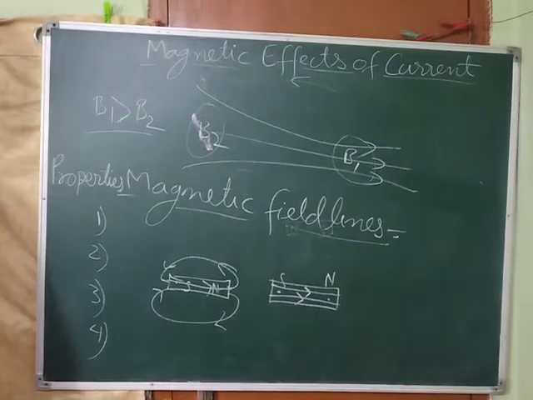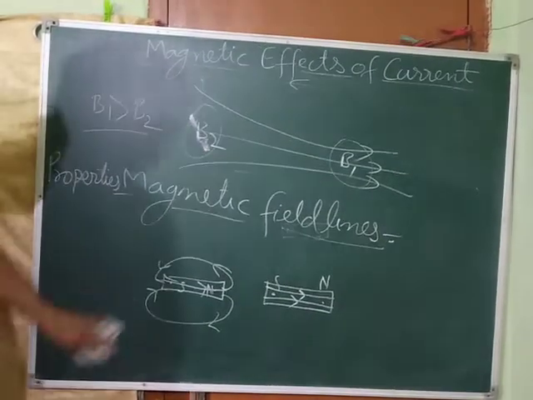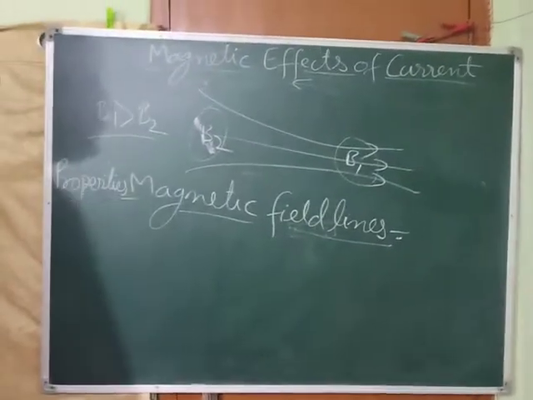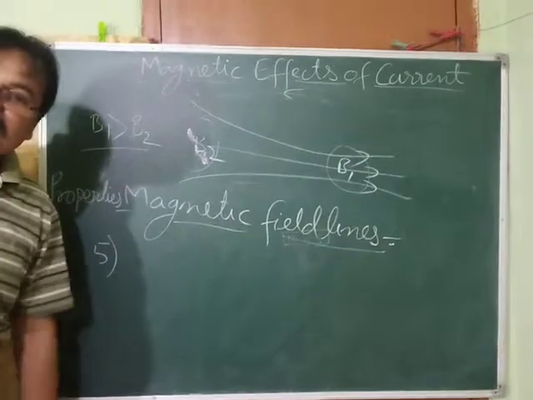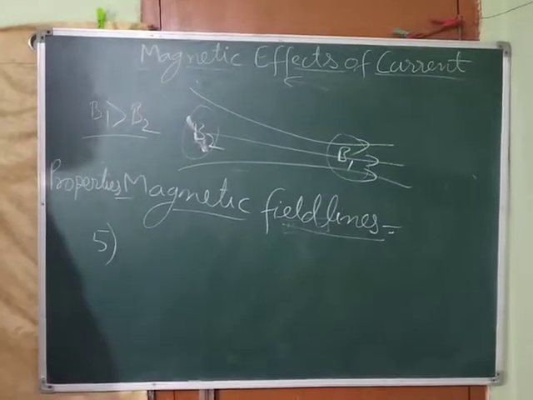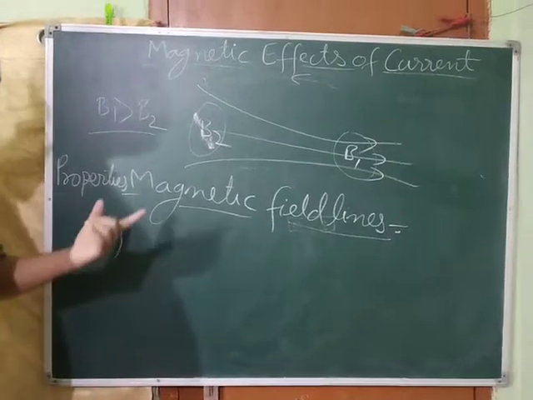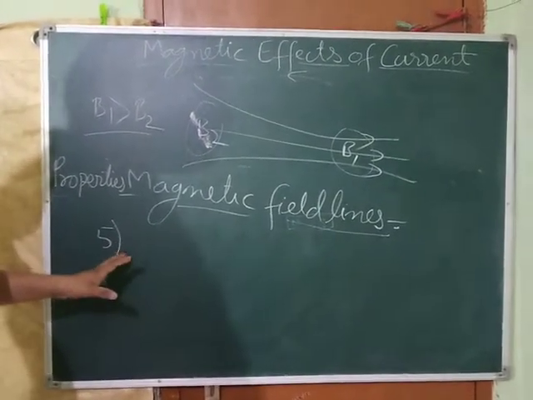Okay. So now the next property, that is the fifth one. So the fifth property we are going to write. Fifth point is that these magnetic field lines never intersect each other. Why don't they intersect? That question arises. So the fifth point you can write, no? Write the different thing. Okay. Fifth point you write